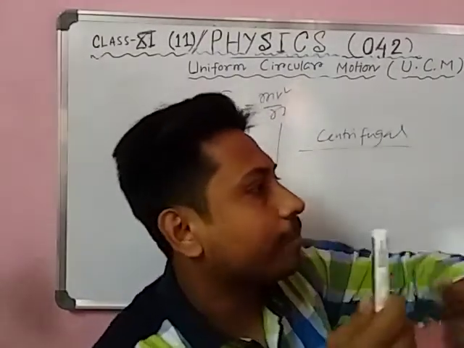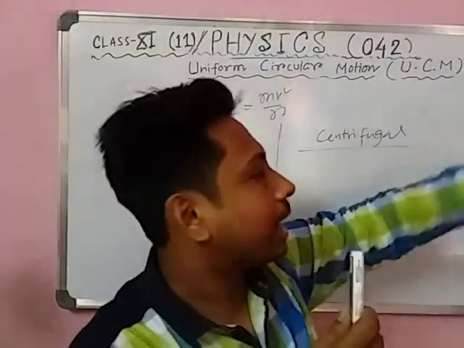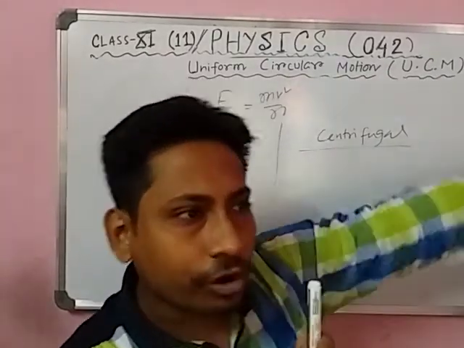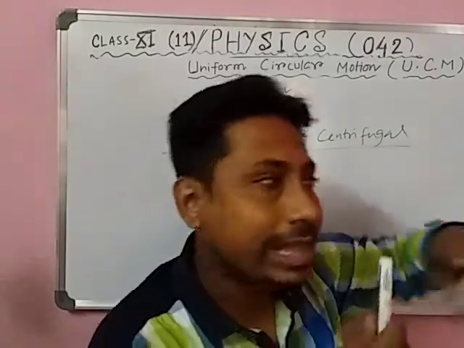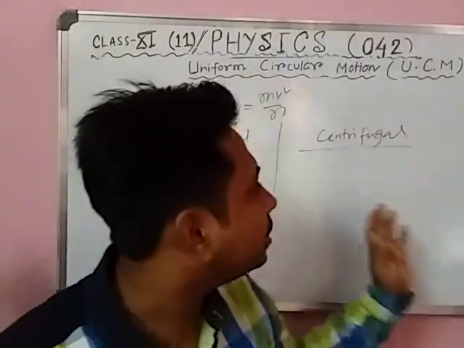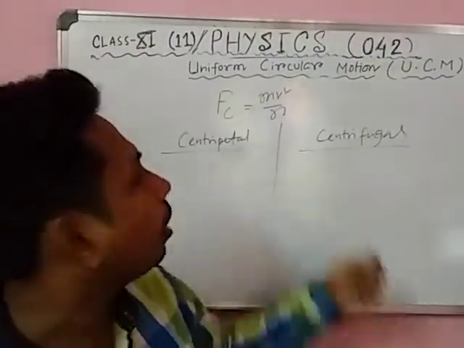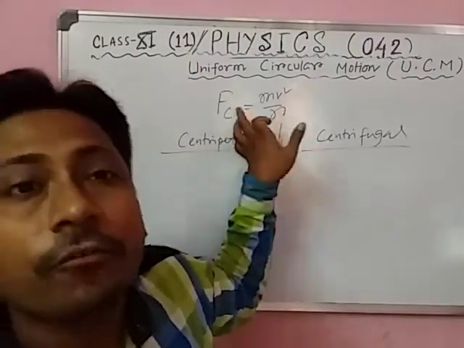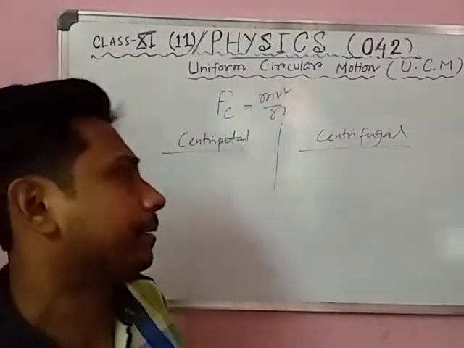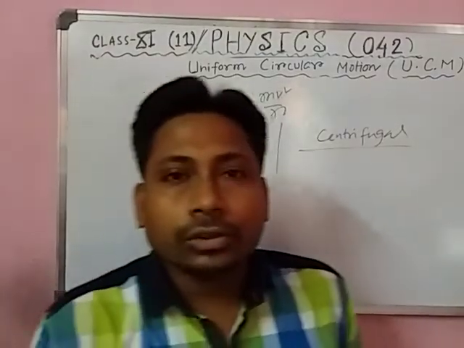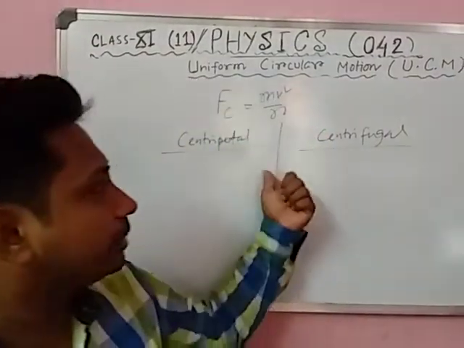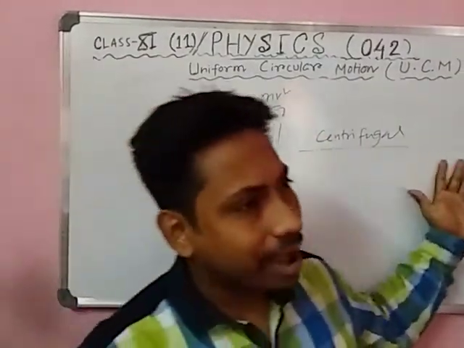Then what happens? It is ejected outside, it goes away from the center. So there is a force involved away from the center, and this force is called centrifugal force. The formula remains the same, mv square by r. So centripetal force means the force which acts towards the center, centrifugal means away from the center.